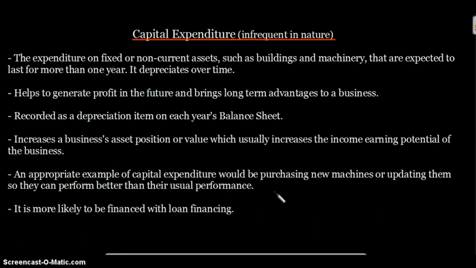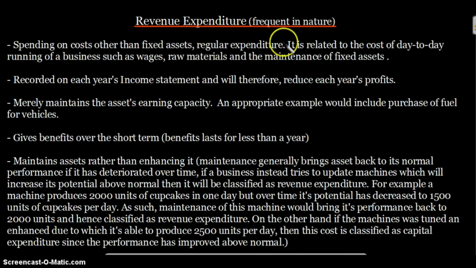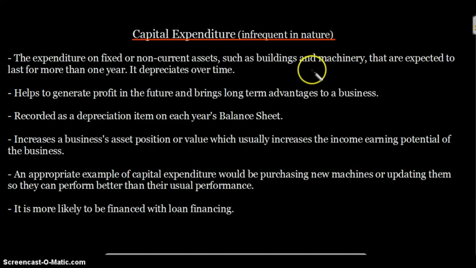So once again, I will quickly recap that capital expenditure is infrequent in nature, whereas revenue expenditure is frequent in nature. Revenue expenditure is all about your day-to-day expenses such as wages, raw materials, and maintenance of fixed assets, whereas capital expenditure is about expenditure on fixed or non-current assets such as buildings and machinery, the benefits of which are expected to last for more than a year.